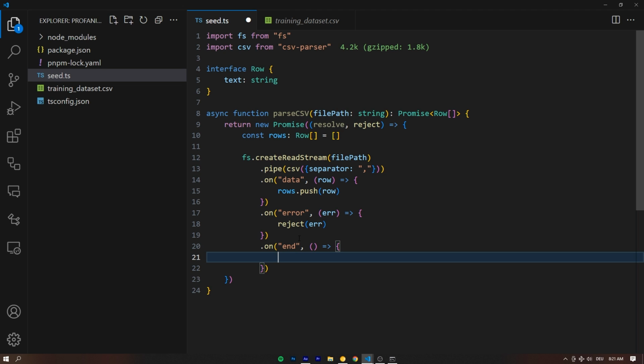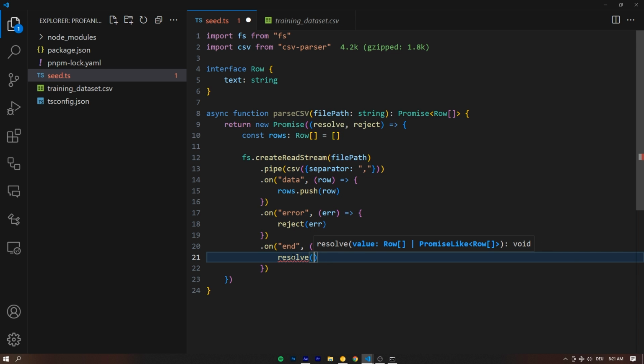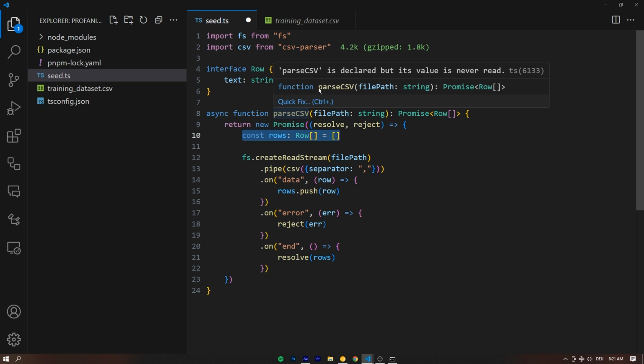Perfect. That's exactly what we want. In that case, we want to return the rows array that we have made all this time. And that's how we can do it. We can resolve with the rows array, which means these rows are now going to be available as the return value right here of our parseCSV function. Promised, because this is an asynchronous function.